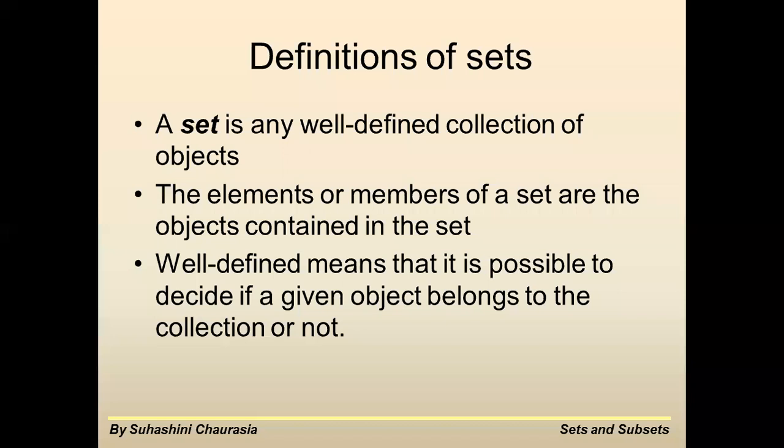Set मतलब कैसे हो गया? जैसे अगर आपको मैं बोल रही हूँ shoes, तो pair of shoes, a set of shoes, set of goggles, मतलब दो है, ये तो दो दो का हो गया, दो से ज्यादा का भी सेट रहता है. अगर हम लोग बोलते हैं collection of shirts is also a set, then collection of different types of pens is also a set. So set is what? Set is the collection of objects. So once when we collect all these objects of one kind, then it is called as a set. एक तरीके के objects को जब हम collect कर लेते हैं, then we call it as a sets. And the members or the elements of a sets are the objects contained in the sets.